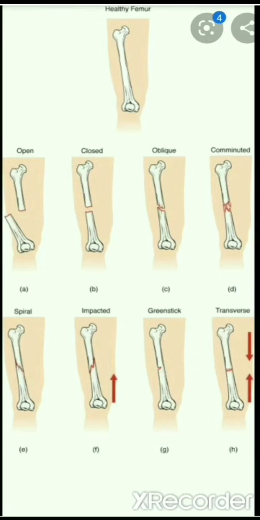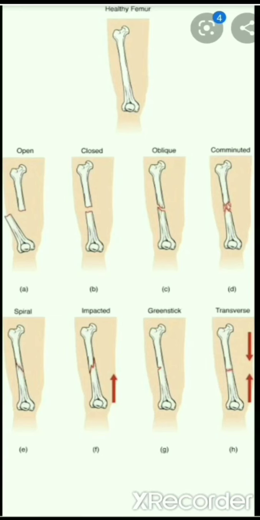Here on the top, we are showing the healthy femur, in which the normal femur looks like that, and after the fracture there are many types. The first one is the open fracture, in which an open injury or piercing of the skin has occurred, and the broken bone may or may not be seen outside. A closed fracture is one in which the skin is not pierced, there is no break in the skin, and the fracture has taken place inside the body part.